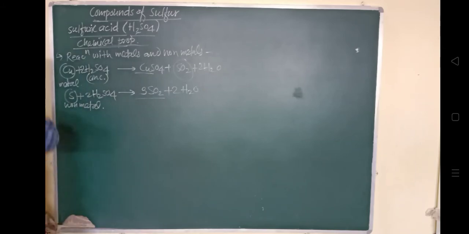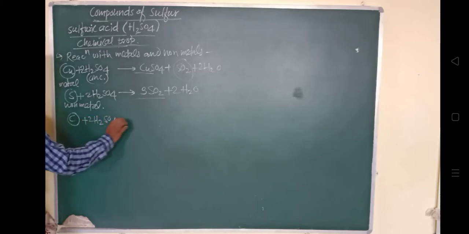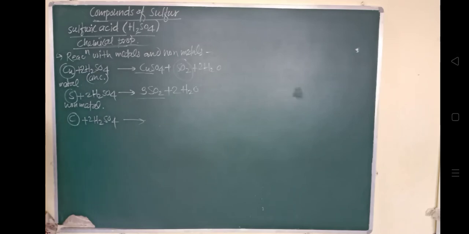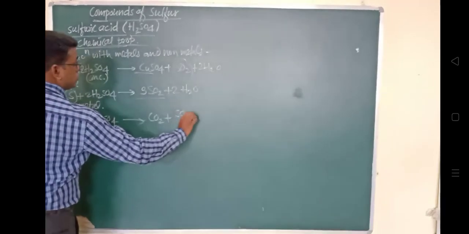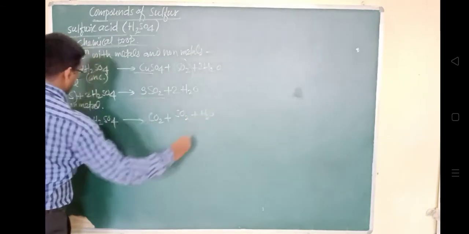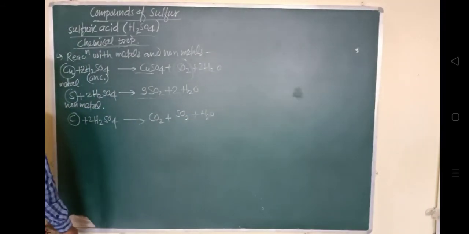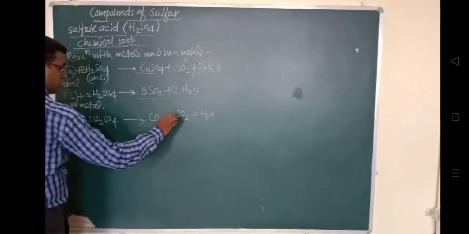Another is carbon, which is a non-metal. When it reacts with H2SO4, it forms CO2, SO2 and H2O. So, CO2 plus twice SO2 and twice H2O. Look at this, carbon is also a non-metal.